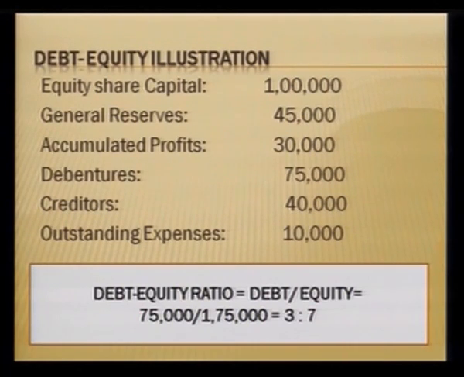So debt is 75,000, which is our numerator, and equity is the sum total of equity share capital, general reserves and accumulated profits, which in all constitute 1,75,000. So our ratio turns out to be 3:7. It means we are on a much safer side because the standard ratio says 2:1. Even if the debts are double the value of the equities, the firm will be in a position to pay its debts well in time. Here the equities are much higher, so we are in a much safer position.